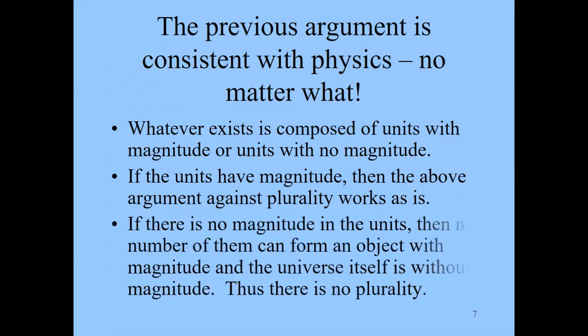But on the other hand, if there's no magnitude in the units, then no number of them can form an object with magnitude, right? Zero plus zero plus zero, it doesn't matter how many zeros you have, you don't get anything from it. And the universe itself is without magnitude, and in that case, there's no plurality.